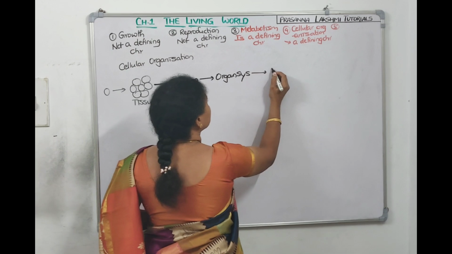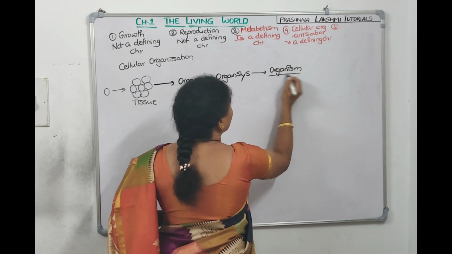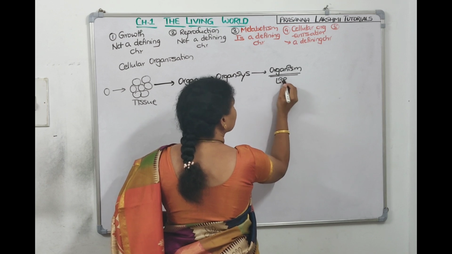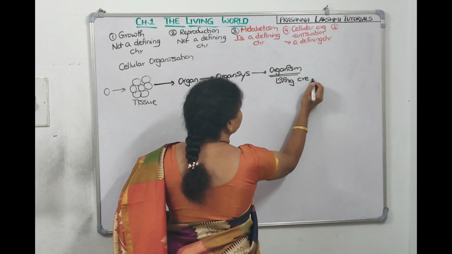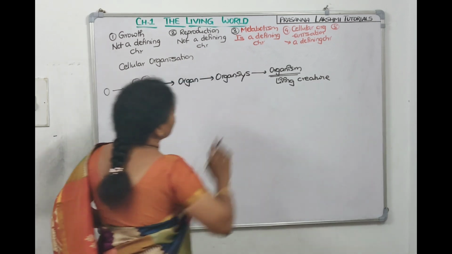Many organ systems are there in an organism, and an organism is a living creature, right? So this is called organization.